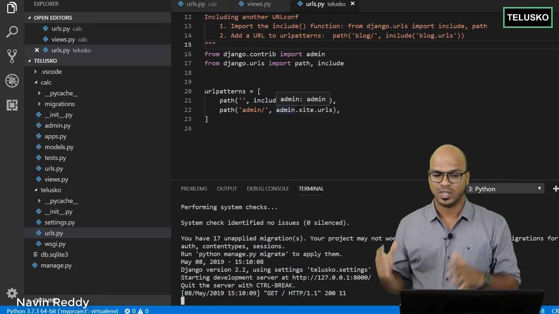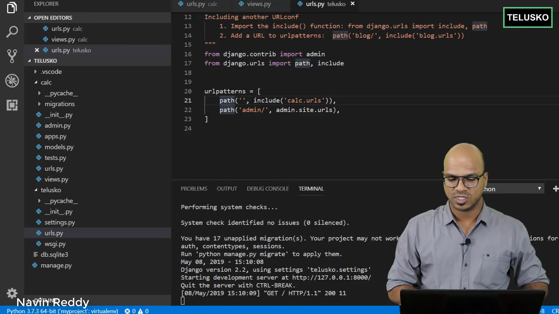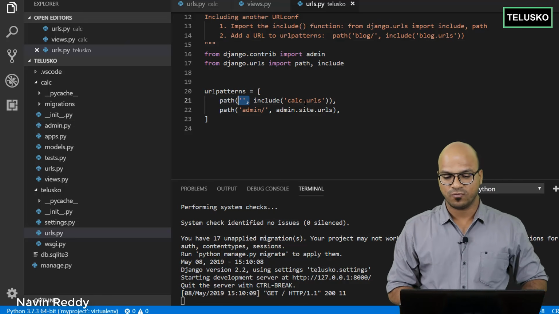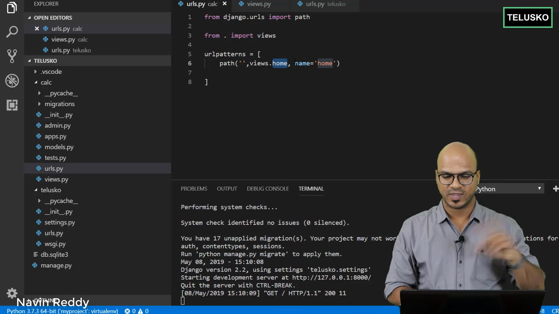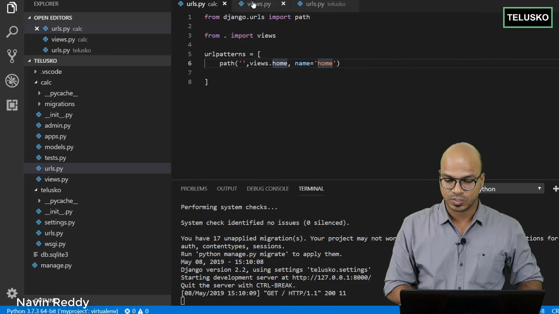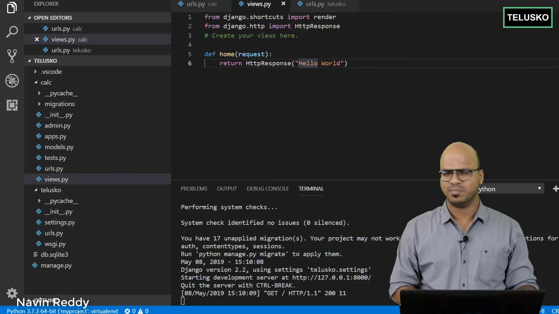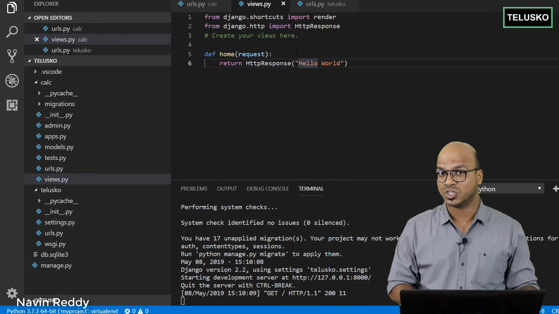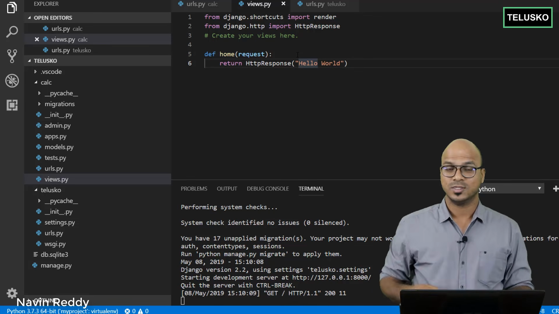The moment you send a request, search for this file where you're saying, hey, if you are searching for the home page, you have to look for calc URLs. And in this calc URLs, we are saying, okay, for the home page, you have to call this function which is home, and inside this home, we are saying, hey, return hello world. So whatever you mention here, maybe the variables as well, because this is a function, you can write variables, right? So you can do some processing and you can return. So that's how you can create your first app.